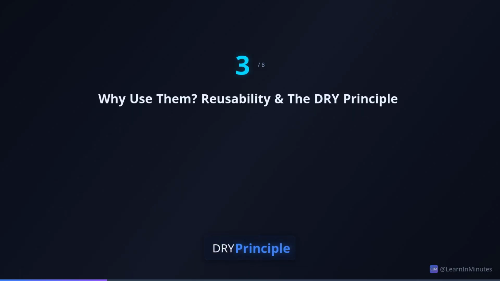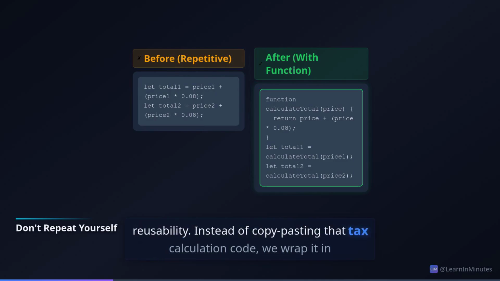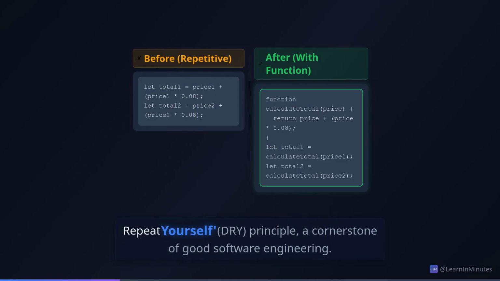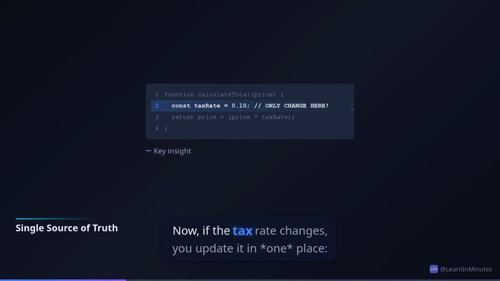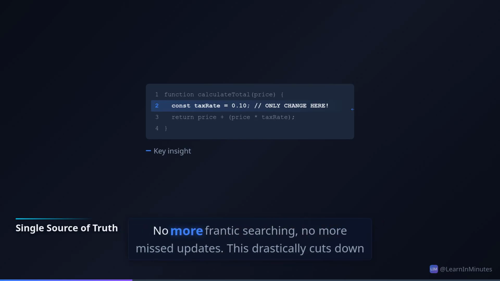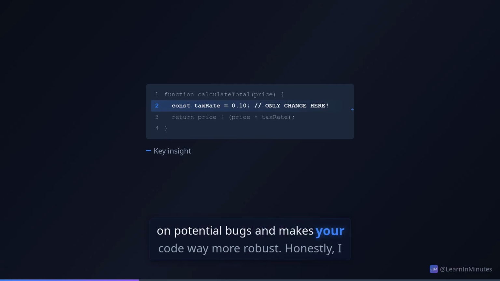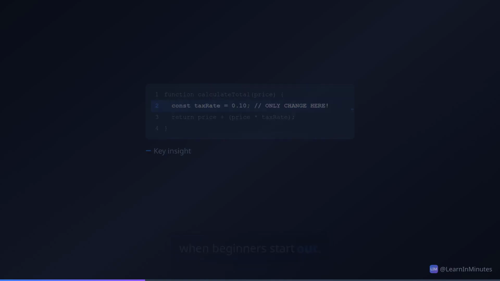Why use them? Reusability and the DRY principle. The biggest win with functions is reusability. Instead of copy-pasting that tax calculation code, we wrap it in a function. This embodies the Don't Repeat Yourself, DRY, principle, a cornerstone of good software engineering. Now, if the tax rate changes, you update it in one place, inside your calculate total function. That's it. No more frantic searching, no more missed updates. This drastically cuts down on potential bugs and makes your code way more robust. Honestly, I think the DRY principle is underrated when beginners start out.